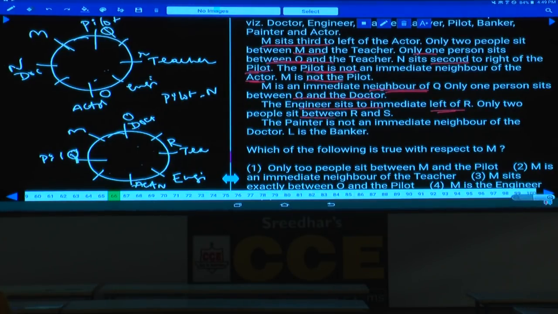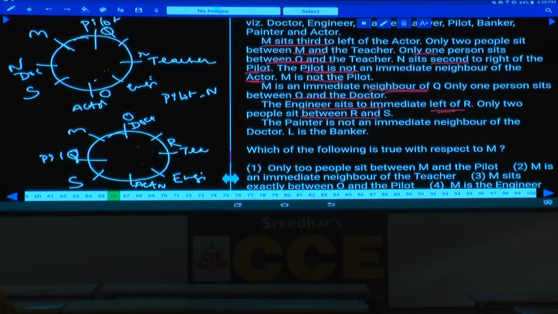Only two people between R and S. How many persons are in between R and S here? There are only two persons between R and S. In this case, S must be here. And then here also S must be here.